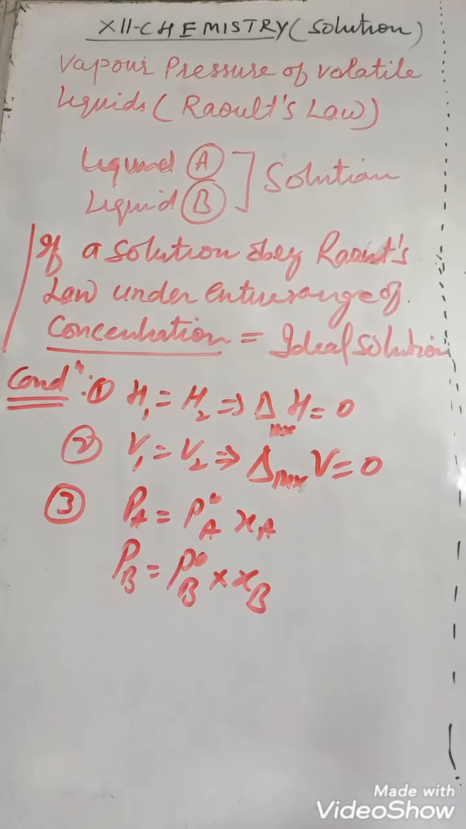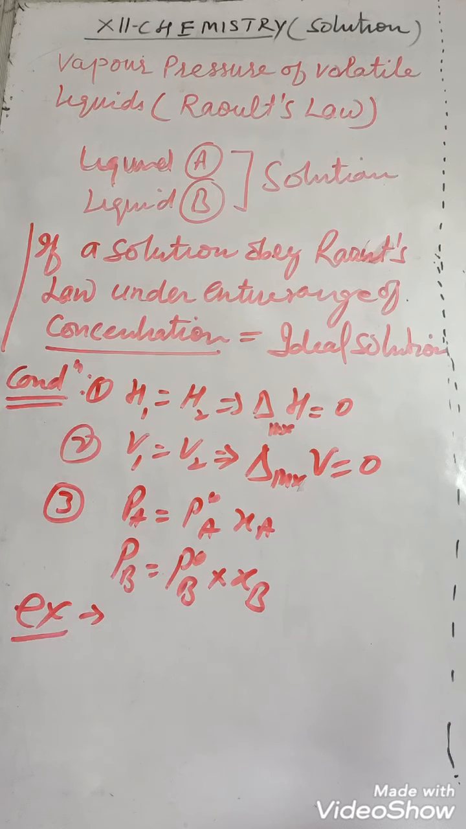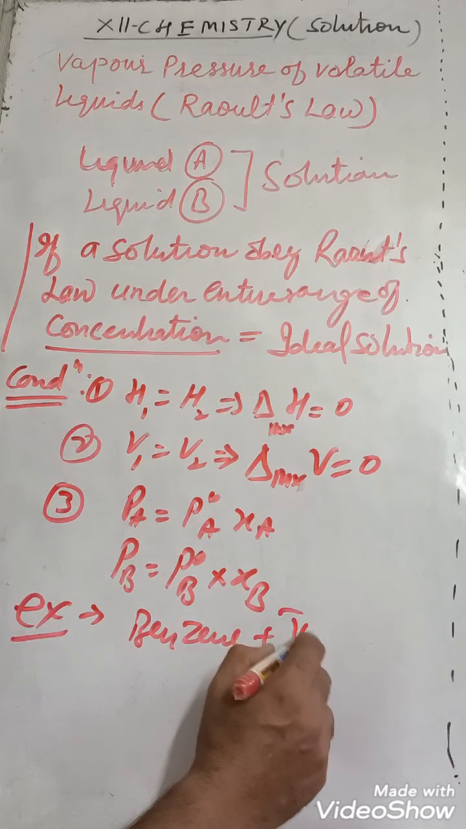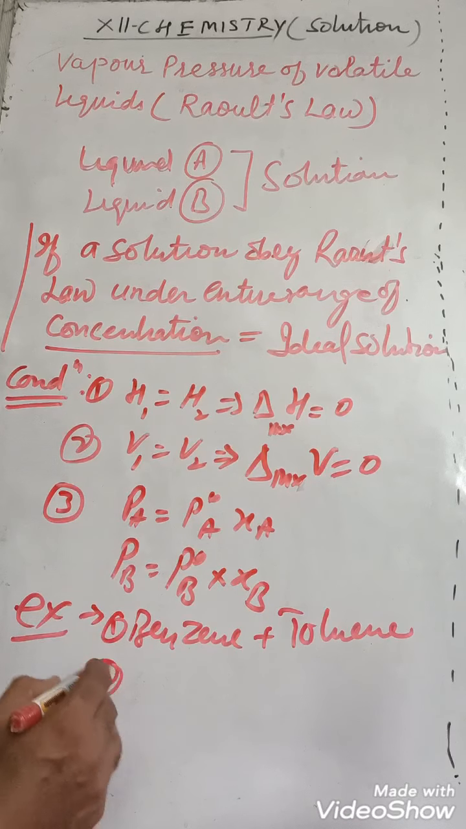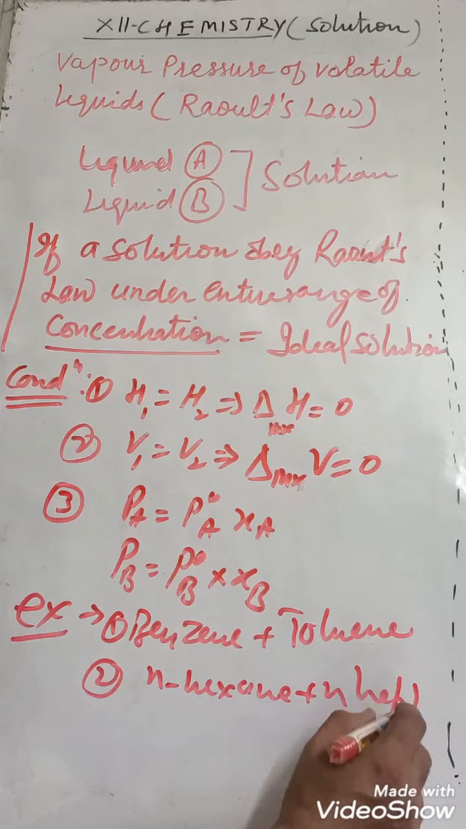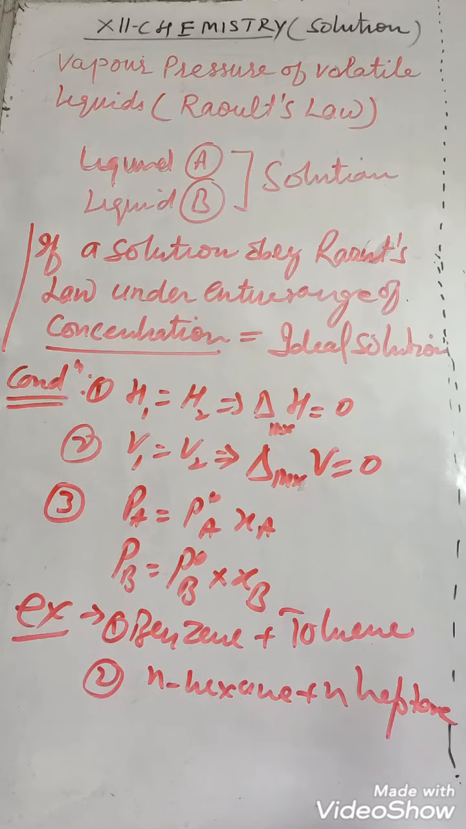What are the examples of ideal solution? Example: a mixture of benzene plus toluene, a mixture of N-hexane plus N-heptane. नॉर्मल हेप्टेन एंड नॉर्मल हेक्सेन को मिक्स कर देंगे, देन यू विल गेट आइडोप्रोपेन, ब्रोमोप्रोपेन, लाइक दैट. So we can take examples, means these are the ideal solution.